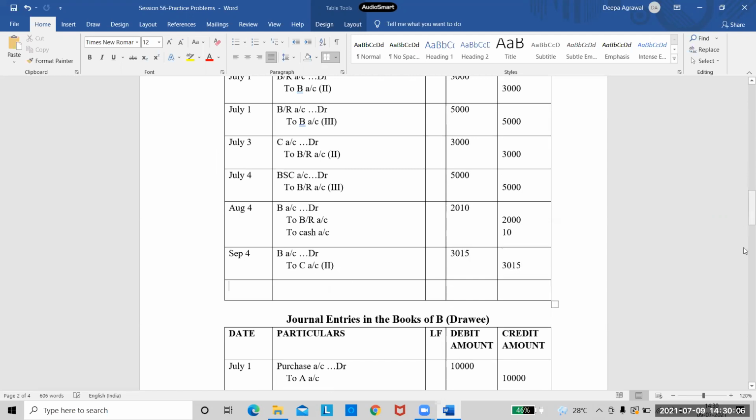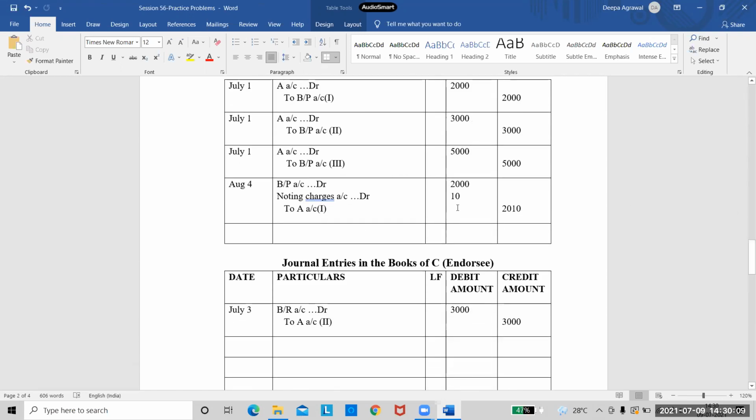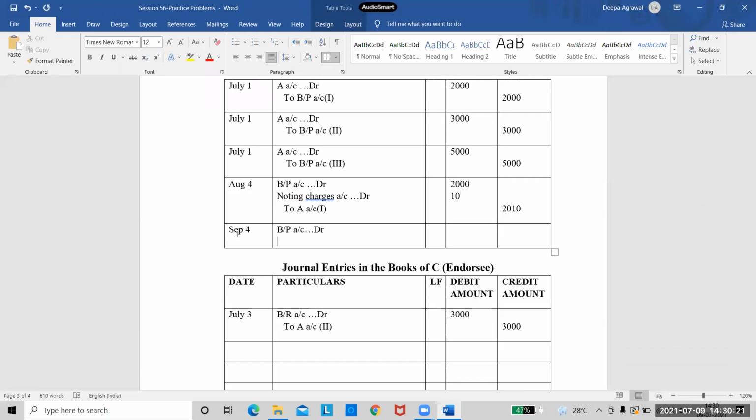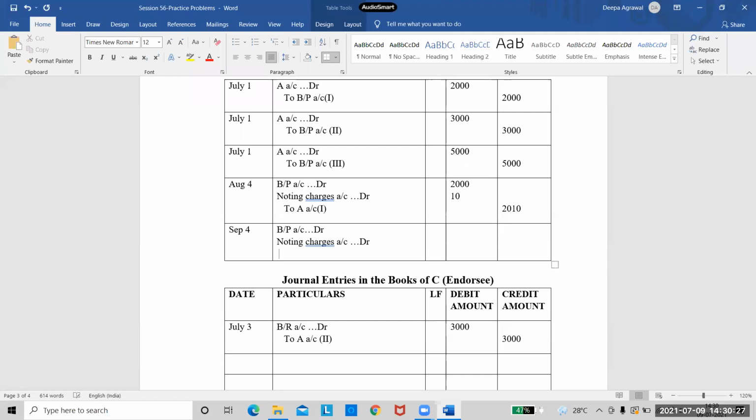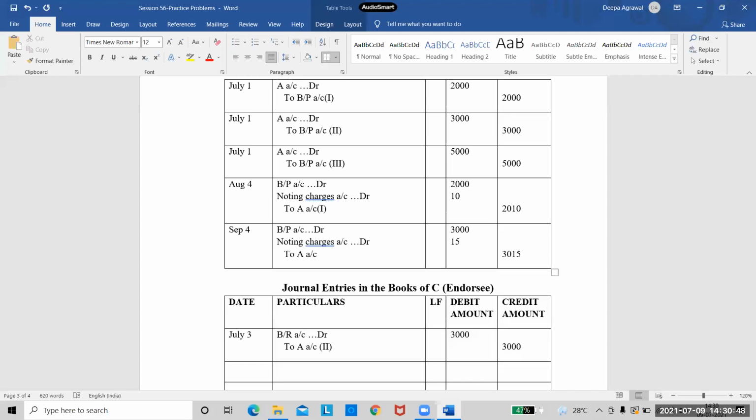Right? Now the same entry even the drawee has to write. What entry will the drawee write? Tell me the entry for the drawee's books. Same entry, the same entry he wrote previously, right? Bills payable account debtor, noting charges account debtor to A's account. Remember, in the books of the drawee the entry will not change, because for the drawee it is immaterial who is holding the bill. Every time he will only write the same entry. So the amount of the bill is 3,000, noting charges are 15 rupees. Finally, what he has to pay to A is 3,015.